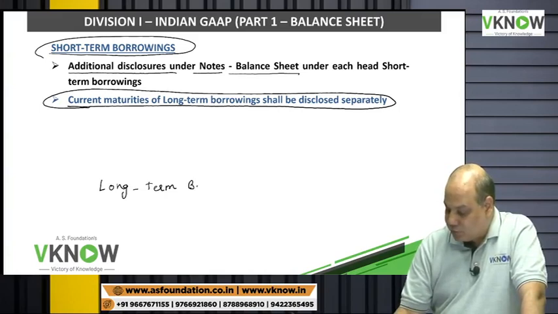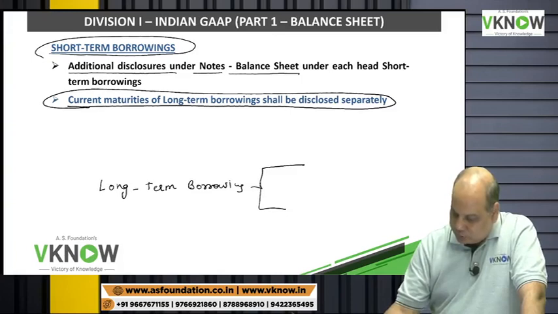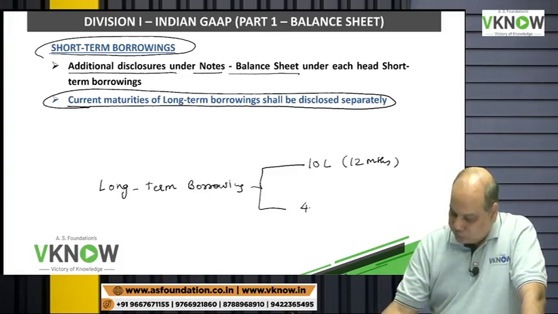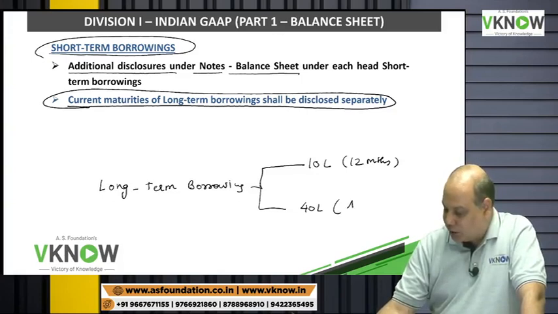Suppose there is a long-term borrowing, 10 lakh you have to pay within 12 months and 40 lakh you have to pay after 12 months.